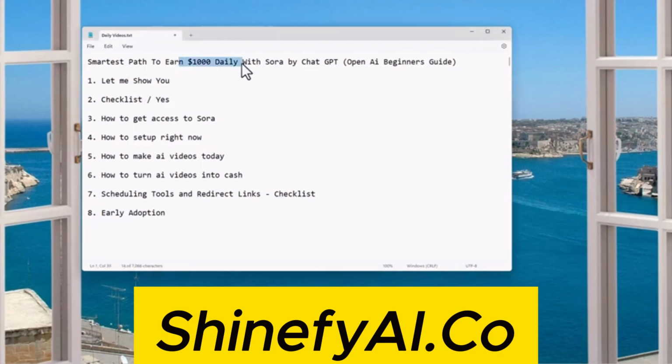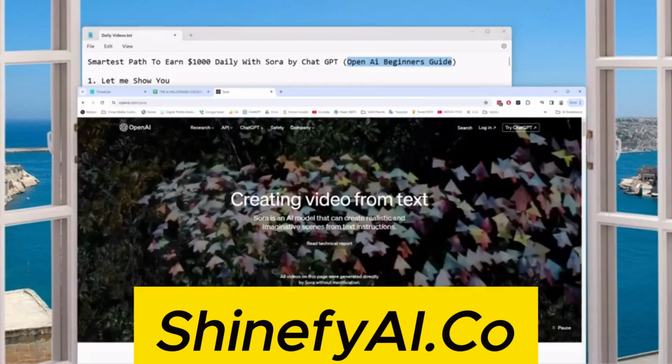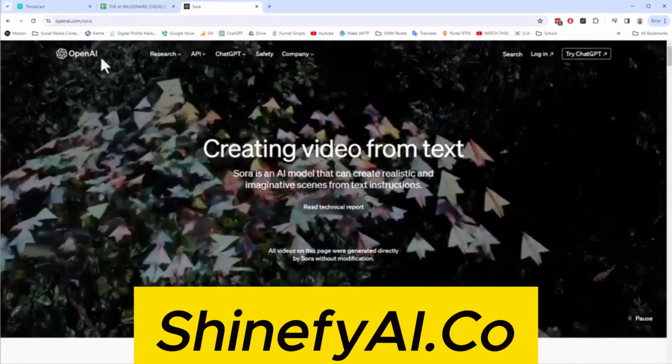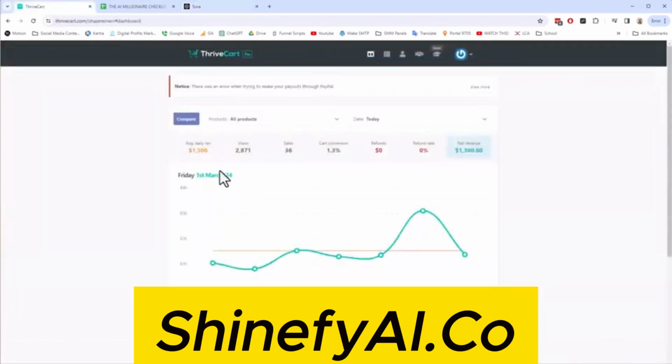You can earn $1,000 daily with Sora, which is a ChatGPT product, and this is an OpenAI beginner guide. So let me show you what I'm talking about here. We're going to talk about Sora, what it is, and how we can use it to create AI videos. We're going to talk about how you can make money. This is just one example here. Let me just refresh this so you can see.